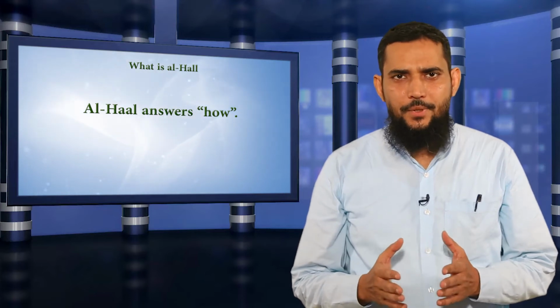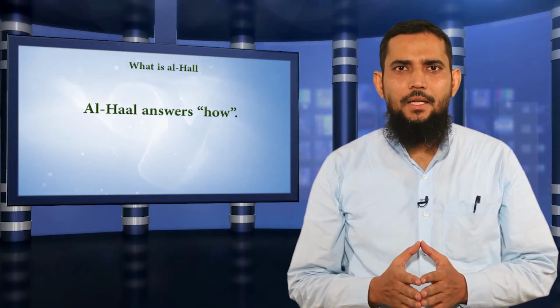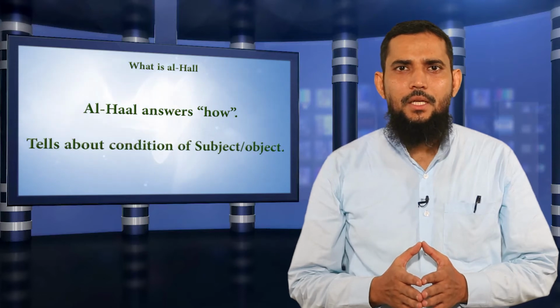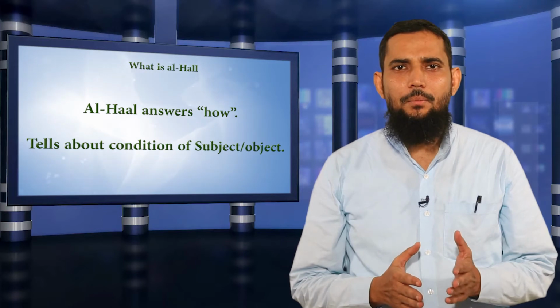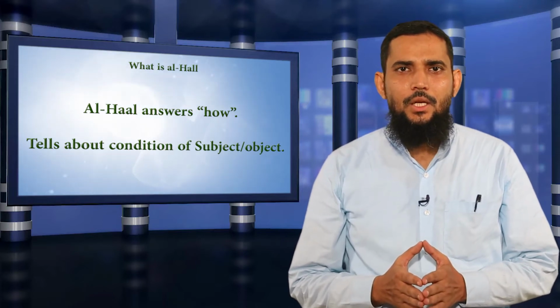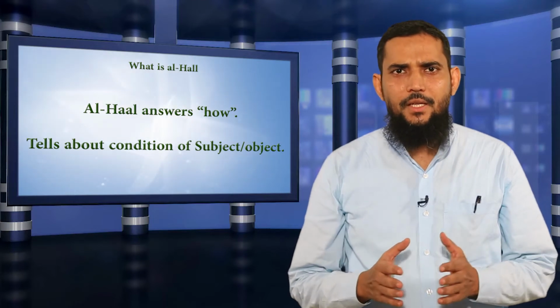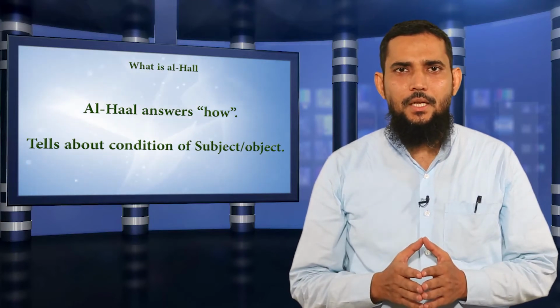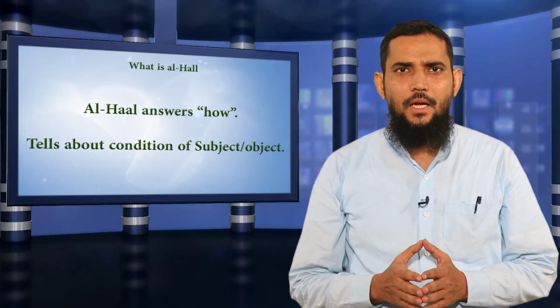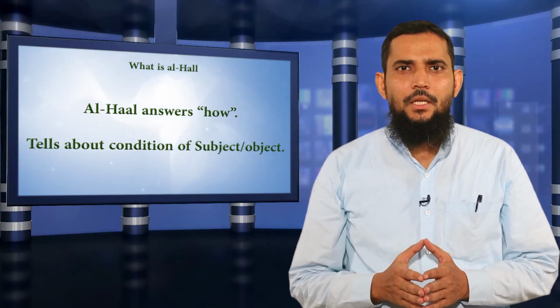There is another purpose of hal, that is it tells about the condition of an object or maybe a subject. So these are the 2 things which briefly we can say that hal aims at. Hal, I'll repeat, condition.